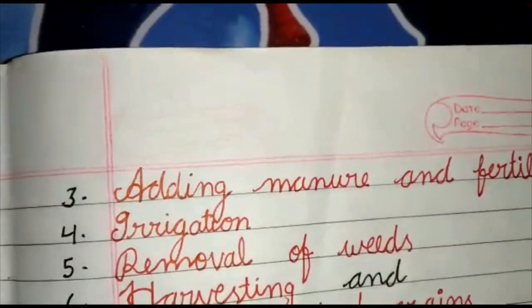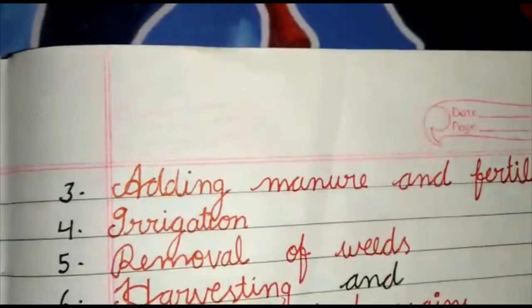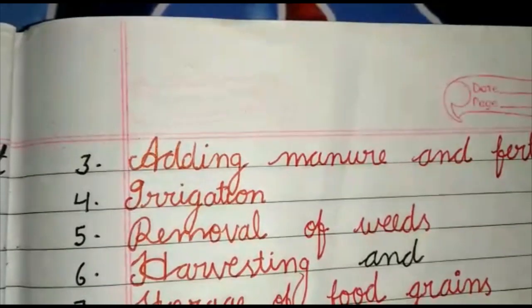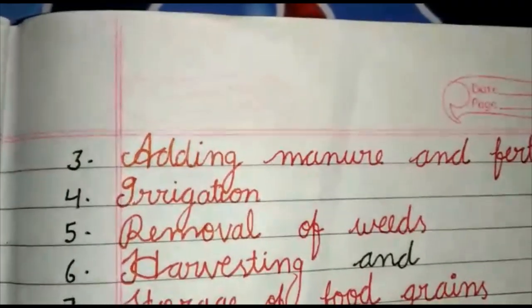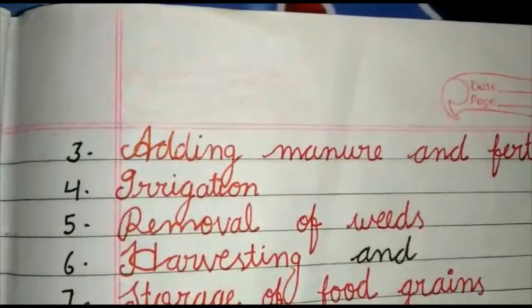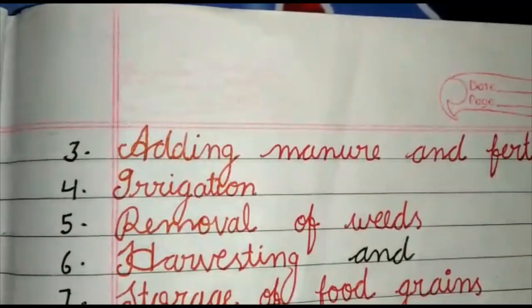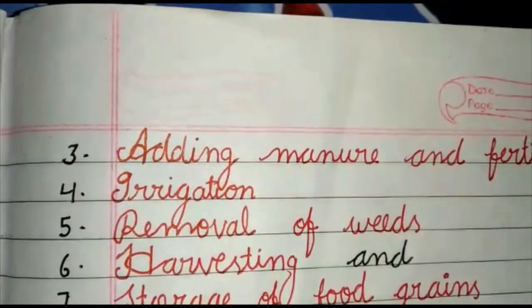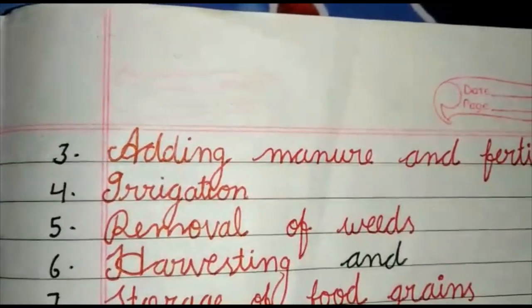The fourth step is irrigation. By irrigation, I mean the supply of water. Irrigation can be done in two types, that is, first is the traditional method and second is the modern method.